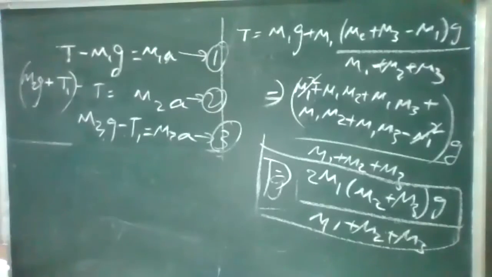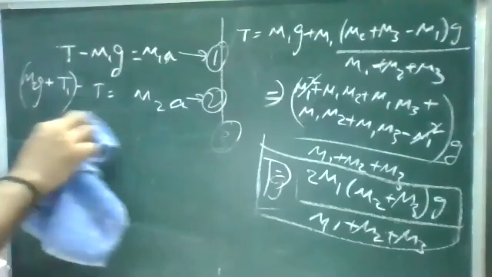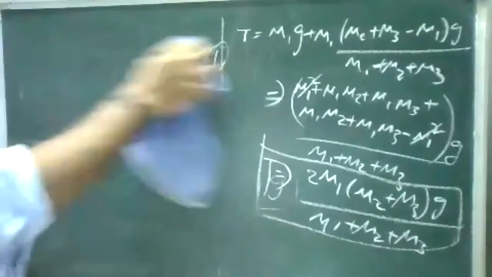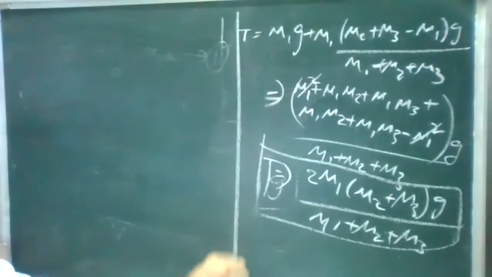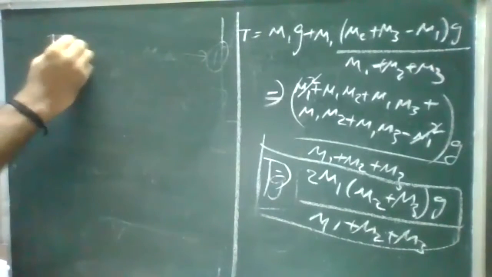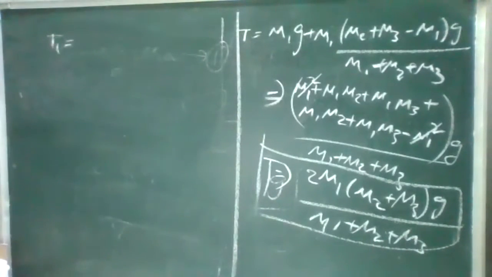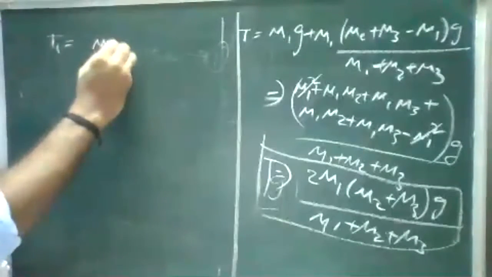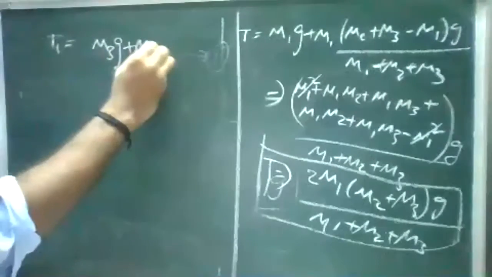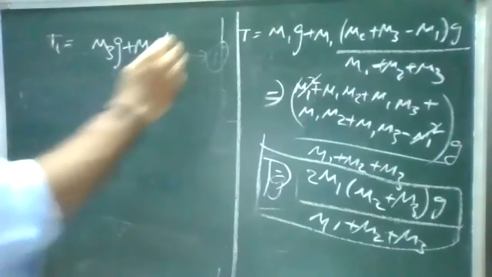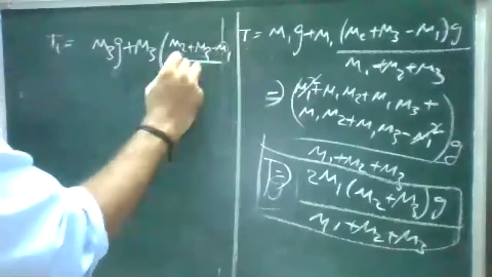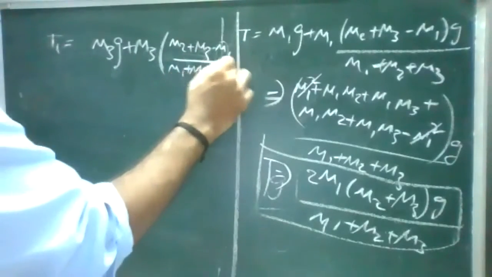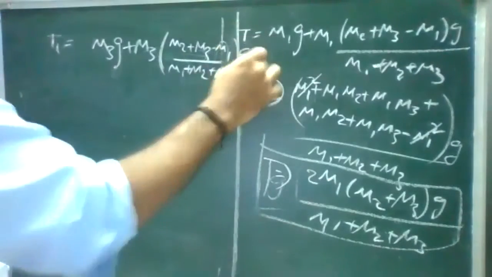Okay, I'll see the second one, T1. You can note it down. So this is T. I'll see T1. So T1 is equal to, the equation will be this: M3g plus M3 into m2 plus m3 minus m1 by m1 plus m2 plus m3 into g.